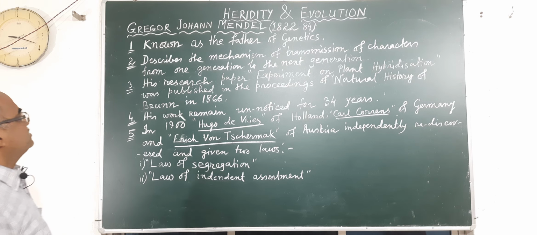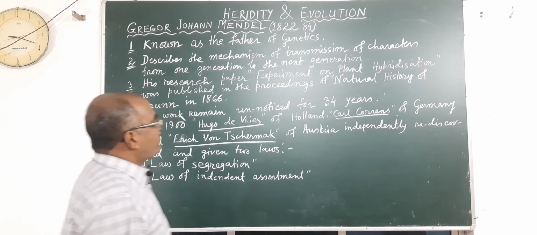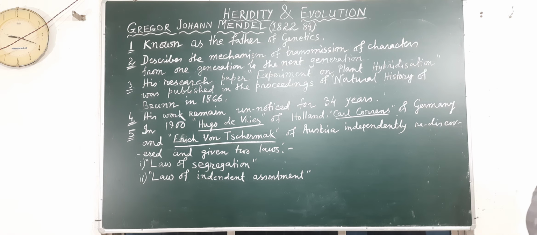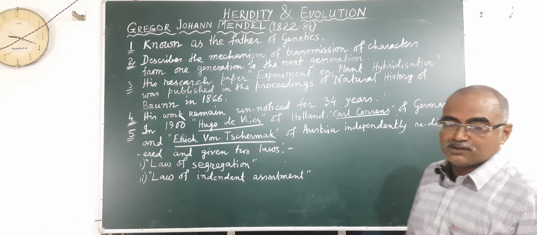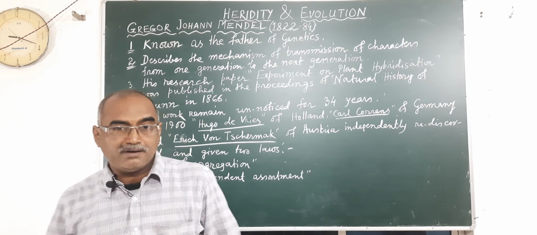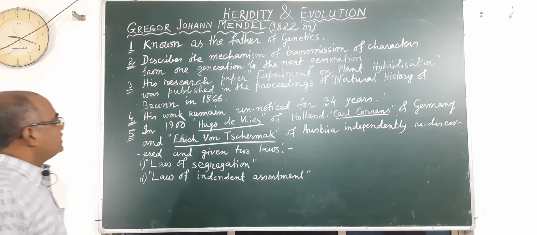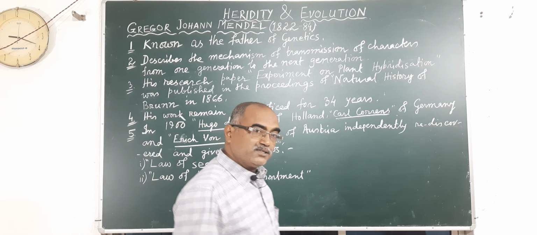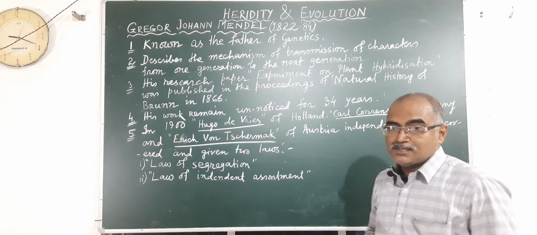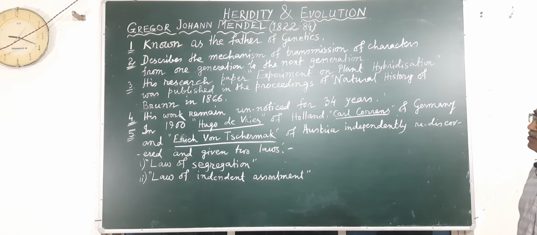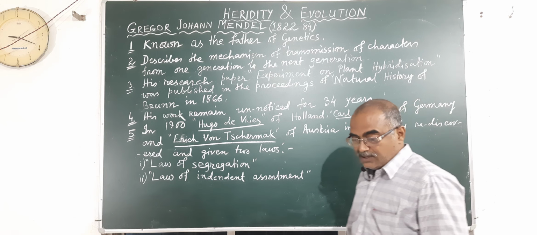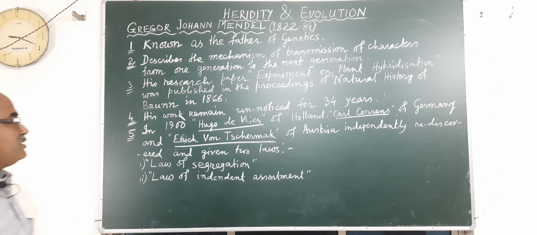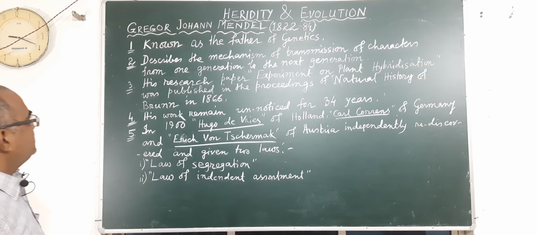father of genetics. Gregor Johann Mendel was born in 1822 in Brno, now in Czechoslovakia, that is, the Czech Republic. He described the mechanism of transmission of characters from one generation to another. Because he had studied mathematics and somewhat physics, he calculated the products in a mathematical and statistical manner.